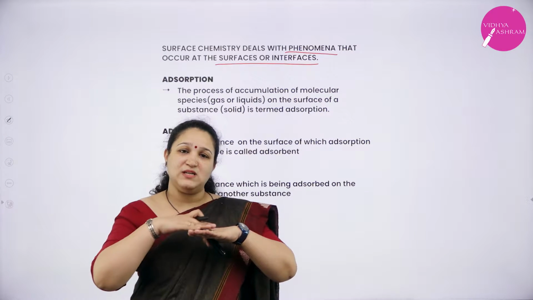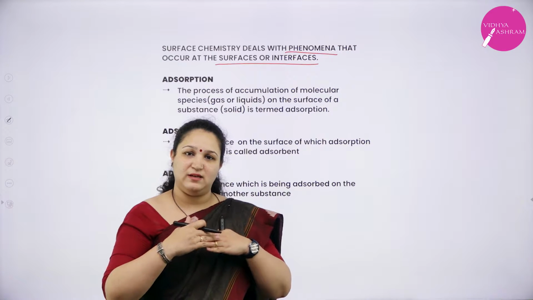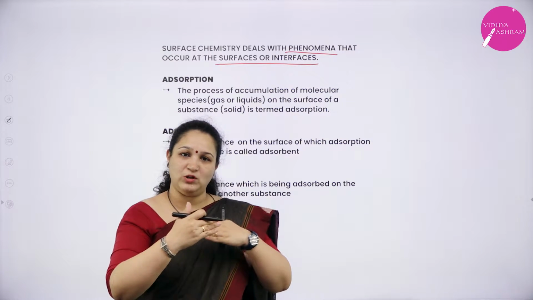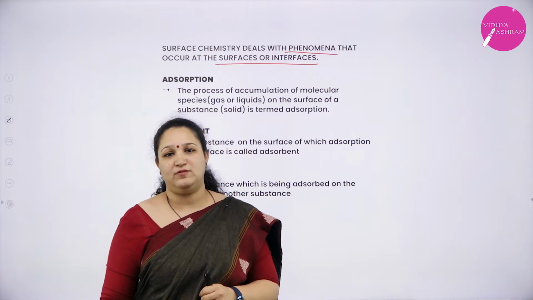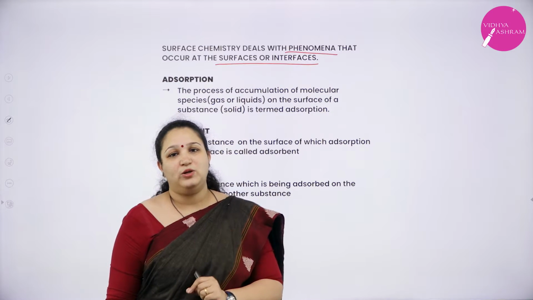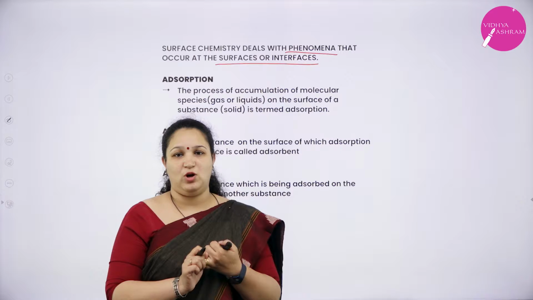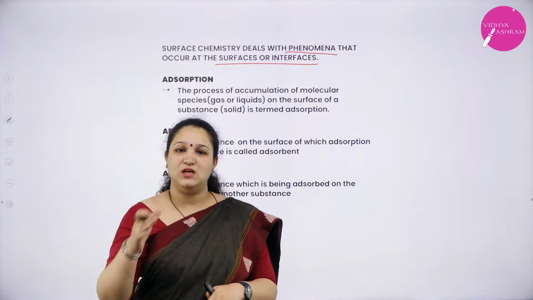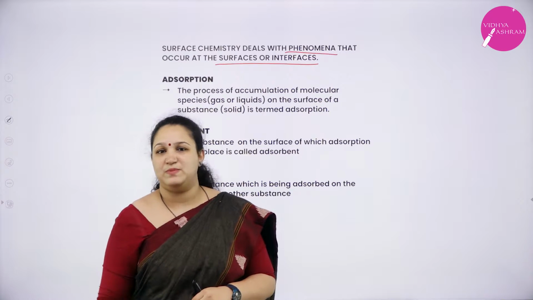The phase in which the metal and the gas come in contact with one another is called an interface. So, in surface chemistry, we are going to learn about all the physical and chemical phenomena that occur on the surface or interface of any substance.